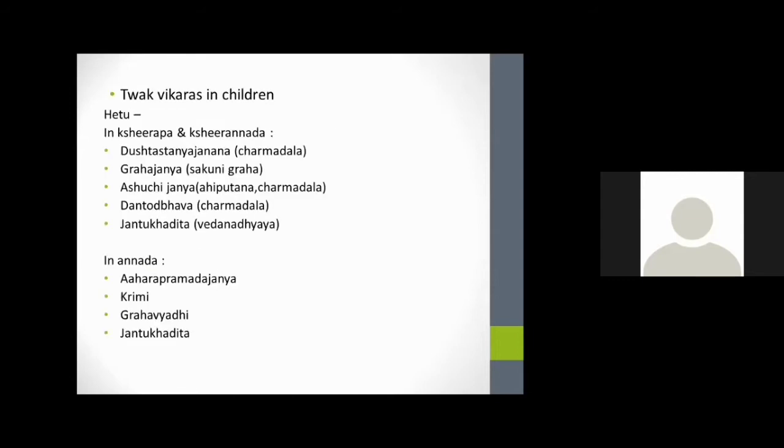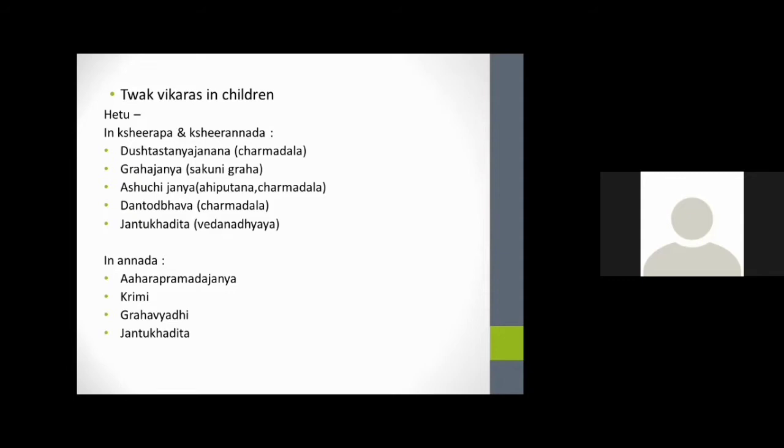So if we consider the Tvak in children, we will go to the hetus, because the hetu is very important while making the diagnosis of skin conditions in children. As we all know, children based on age group are divided into 3 types: Kshiraba, Kshiranada and Annada. Kshiraba and Kshiranada depend on the mother for food, they are under breastfeeding, and in the starting of the weaning stage.